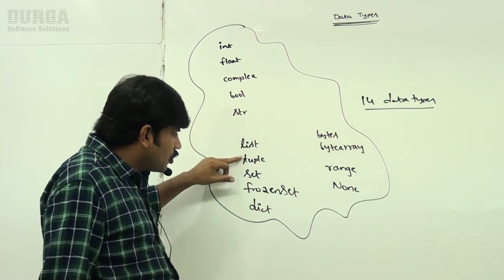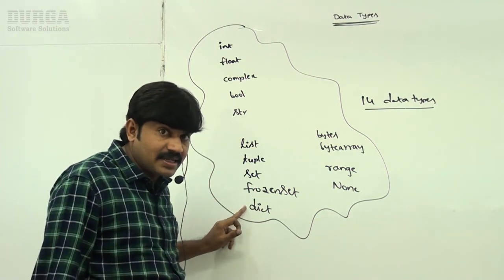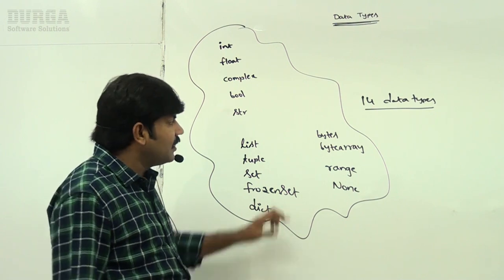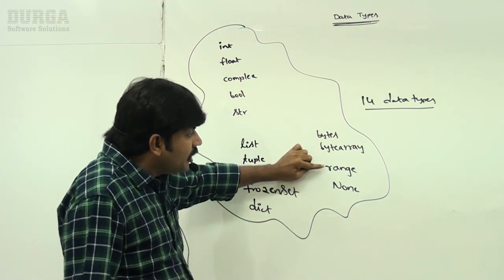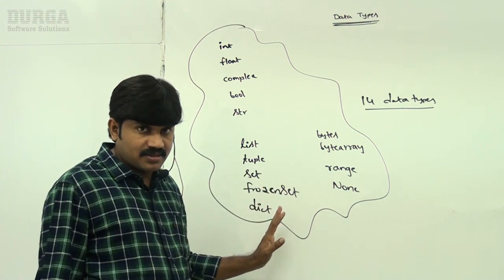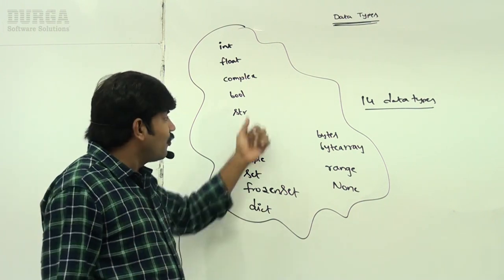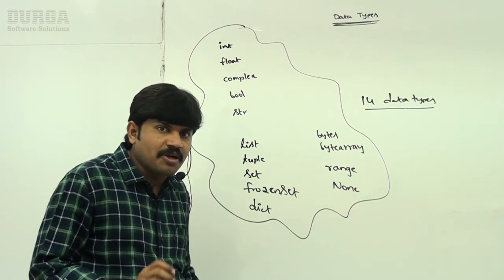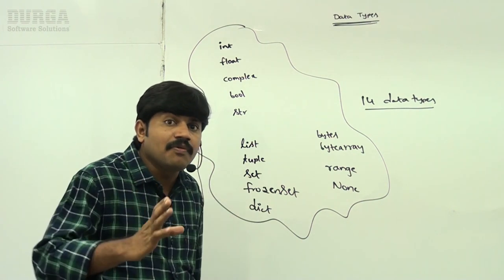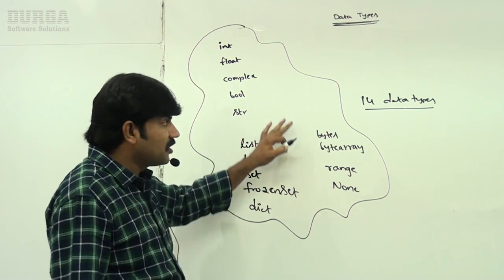Next, list, tuple, set, frozenset, dictionary. Dict means what? Dictionary. Next, bytes, bytearray, range, None. These are the things. Don't ask any questions about these data types now. We are going to spend a huge amount of time on this. We will perform a post-mortem, like anything, on these data types, right?